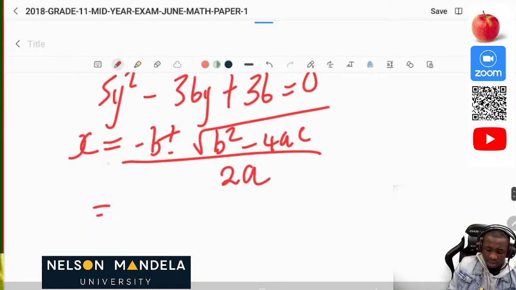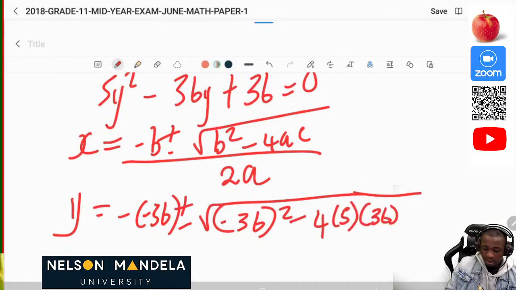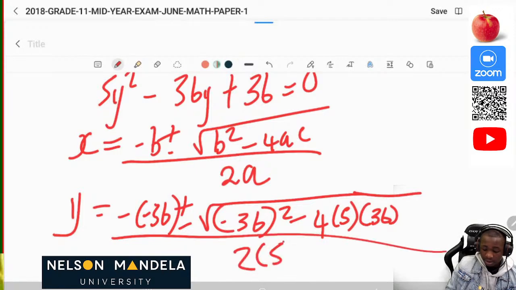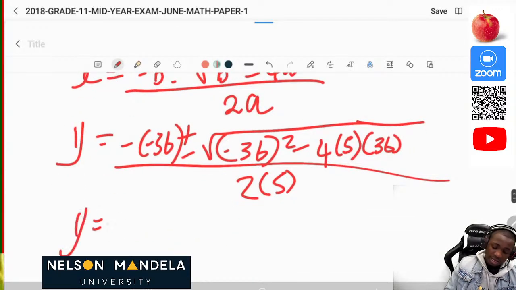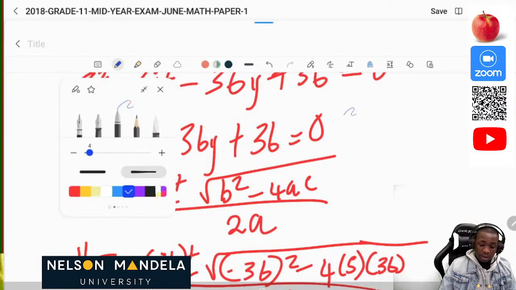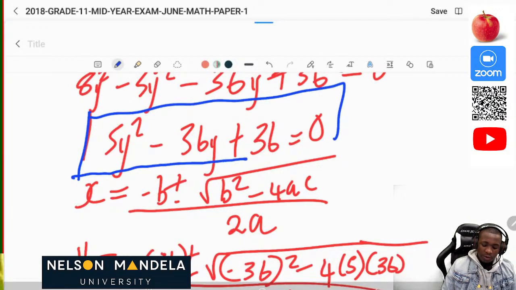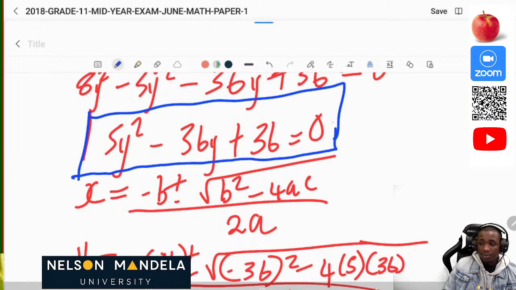Now in this instance we are solving for y, so you put y here, so our y will be equal to negative of negative 36 plus or minus square root of negative 36 all squared minus 4a and c, that's 4a and c. We divide everything by 2a. So this can be easy for you. Arriving at this step, we saw that it's hard to find factors. So what I urge you guys to do is that when it's hard for you to find factors, there is always the quadratic formula which will be there for you, which will save your day.